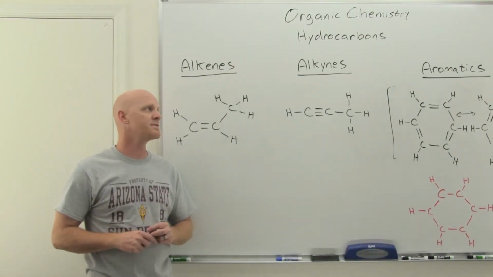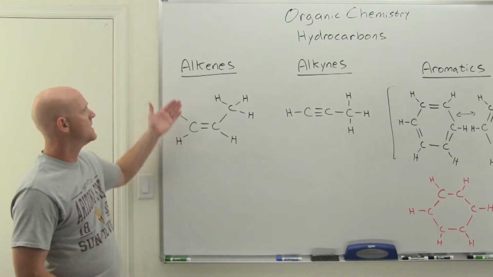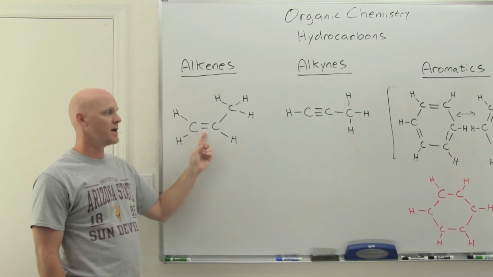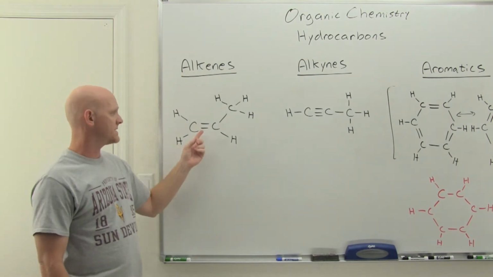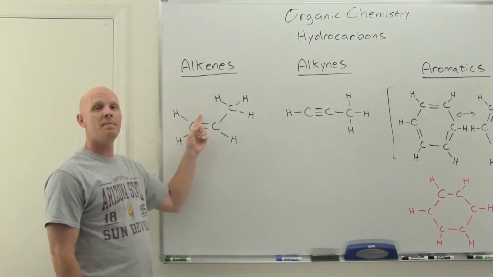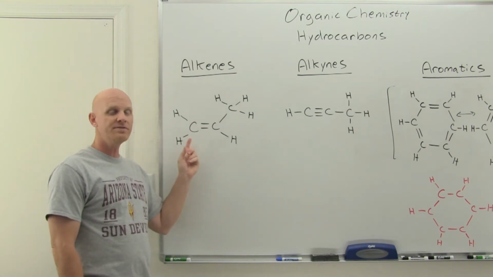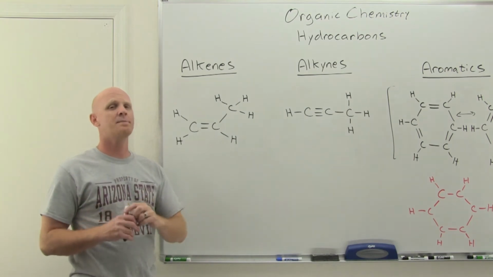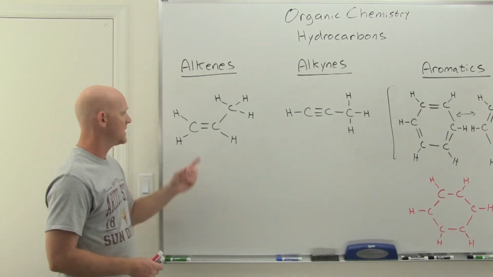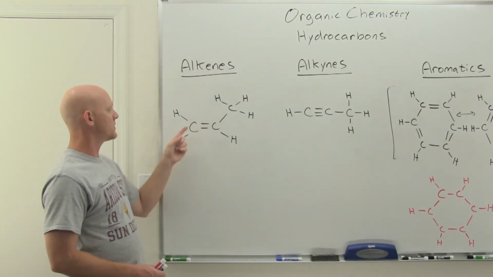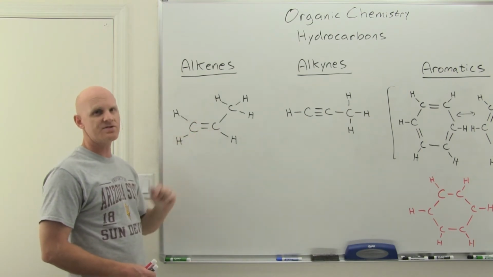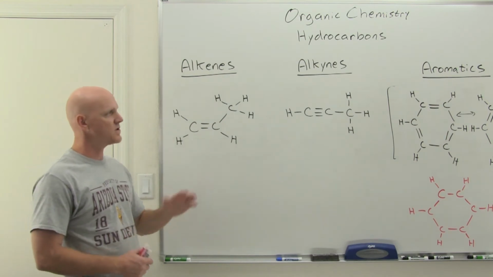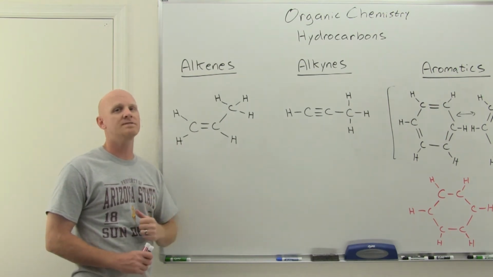All right, so now let's take a look at some of the other classes of hydrocarbons, and we'll start with alkenes here. And the characteristic of alkenes is that we've got this carbon-carbon double bond right here. And with a double bond, you might recall that's one sigma bond, one pi bond. And it turns out that the presence of pi bonds makes these a little more reactive. Their characteristic type of reaction is called an addition reaction, where you exchange the pi bond for a new sigma bond attached to each of these carbons. And there's a variety of options of the different bonds you might make. So the key is that the presence of a pi bond makes these a little more reactive.